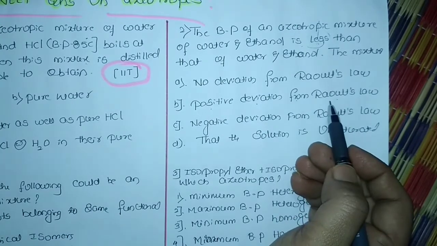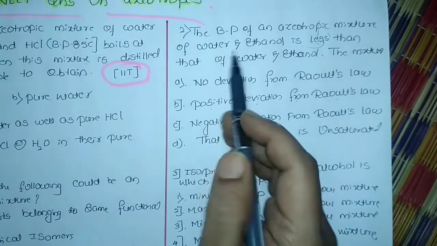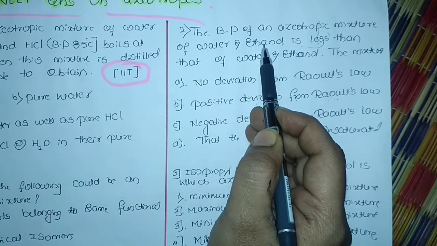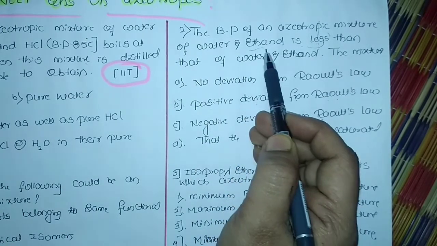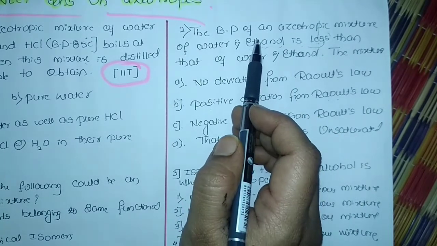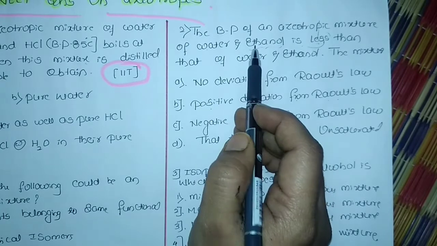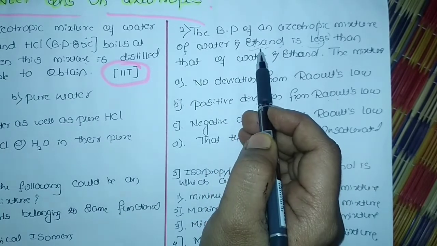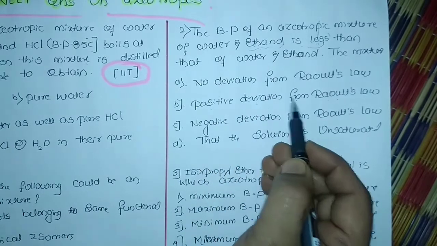This is one way of thinking and answering. Another way is that the mixture here is water and ethanol. I had told you the trick here also: when alcohol comes, it is a non-ideal solution with a positive deviation from Raoult's law.